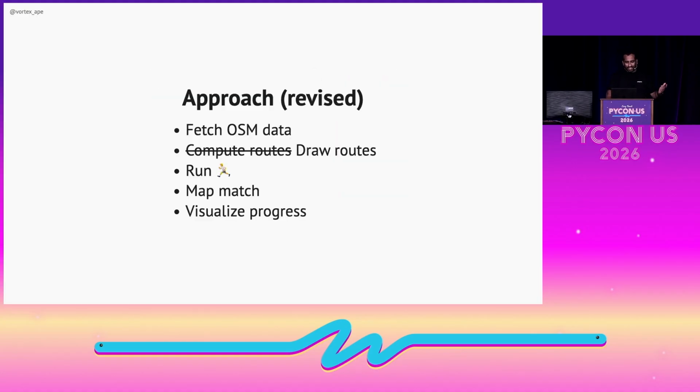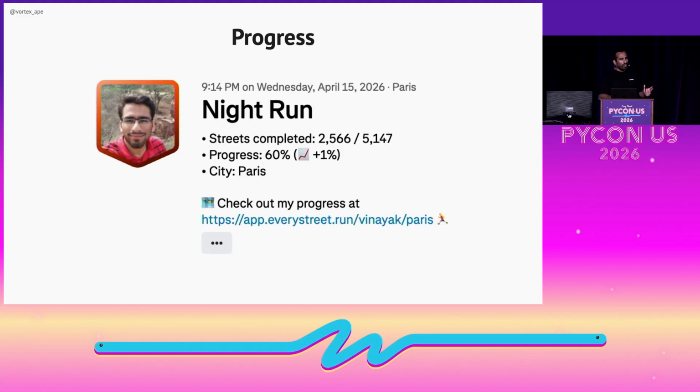I thought I can just draw these routes myself initially, build out the rest of the system to map match my runs and visualize the progress, and then eventually get back to computing routes automatically. And so I have it deployed on a server now, and whenever I run on Strava, it sends a webhook to my server, which updates the progress that I made in that run.